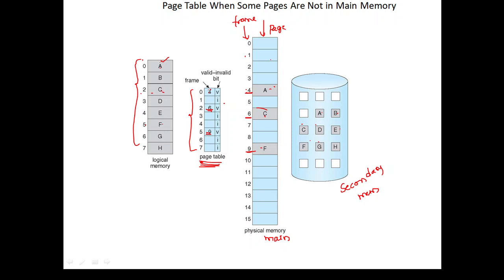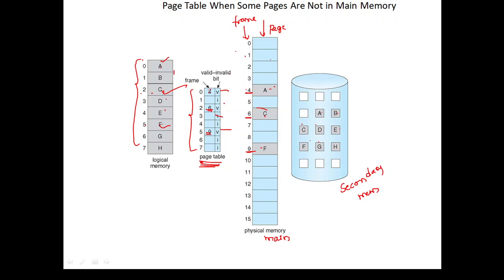So out of pages A, B, C, D, E, F, G, H, only A, C, F pages are there. Only A page is there, C page is there, and F page is there. As these pages are there in the main memory, we are marking them as valid. For B, D, E, G, H, we are marking them as invalid. Invalid in the sense that the page is not in the main memory.